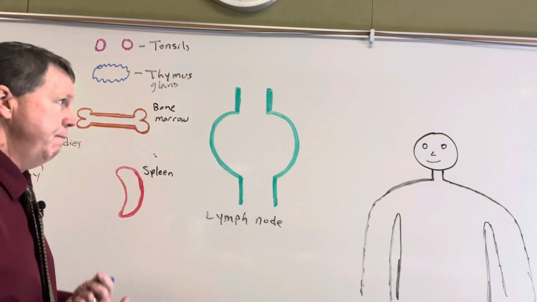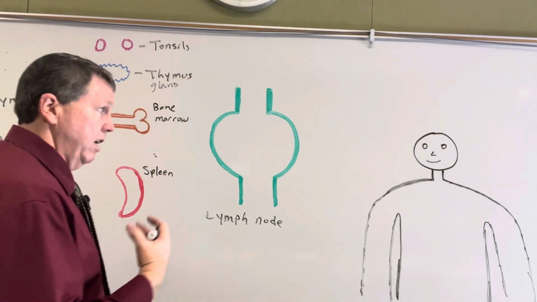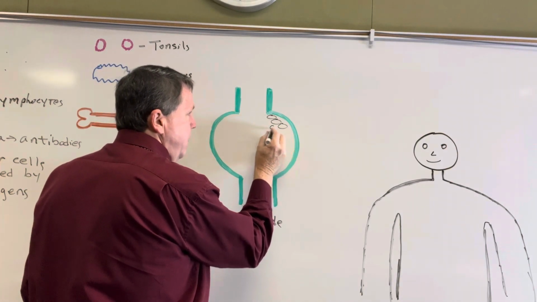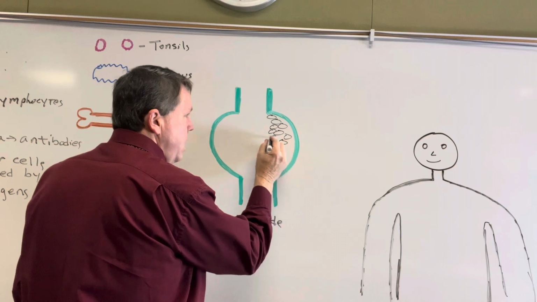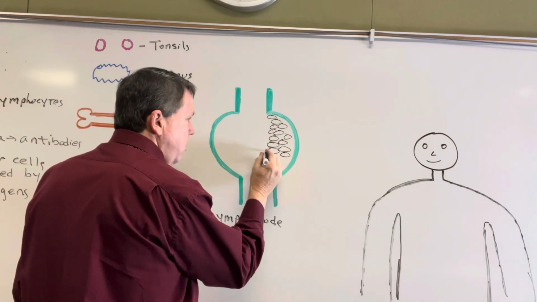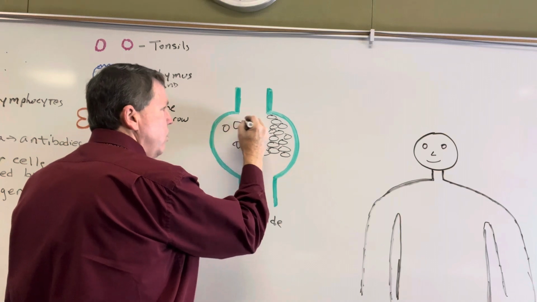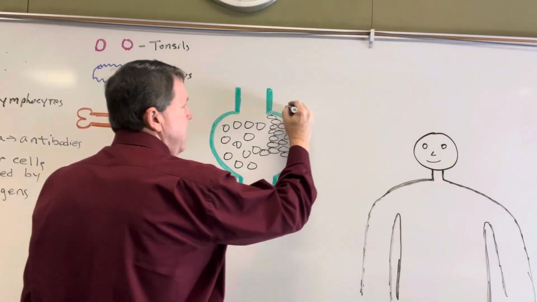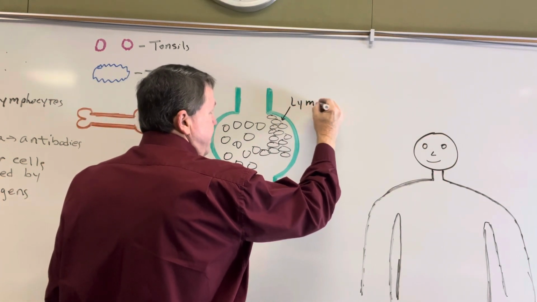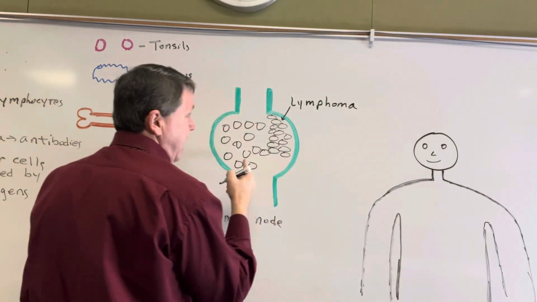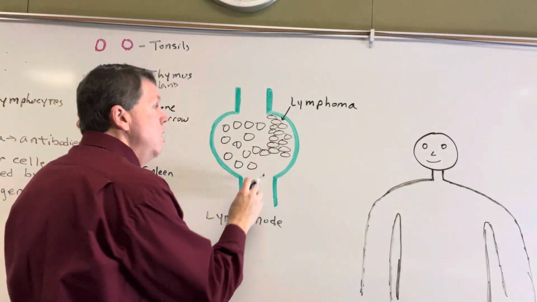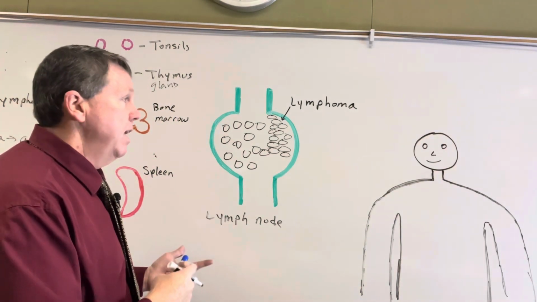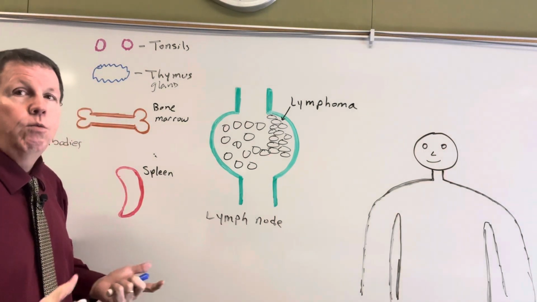So here's what's going to happen: it can be either B cells or T cells, right? Because we're just saying lymphoma. These cells will start to multiply. So these are my lymphocytes, and they start to multiply to such large numbers that they actually start to clog these lymph nodes, and the lymph nodes will become swollen. Okay, so this is my lymphoma right here. That's basically the tumor that you see happening right there. Again, this can be B cells or T cells at this point. So the lymph nodes become swollen, and that's usually a sign that somebody has lymphoma. But again, it can start anywhere in the body, any of these areas or anywhere that has lymph tissue.